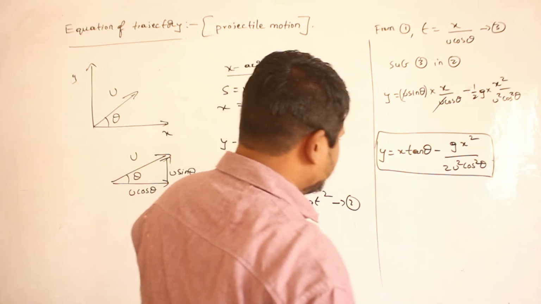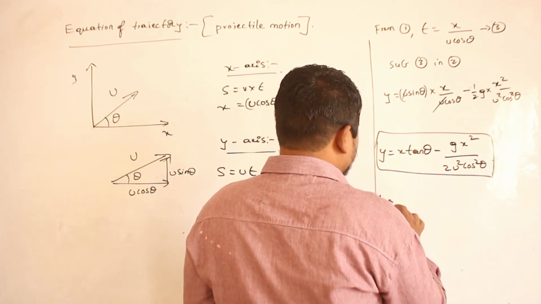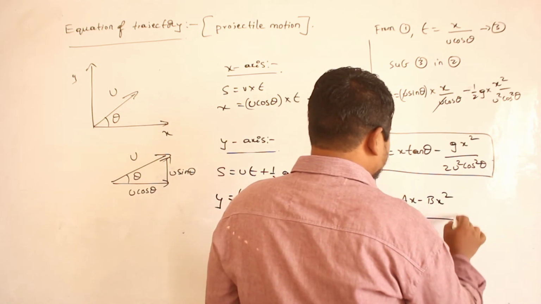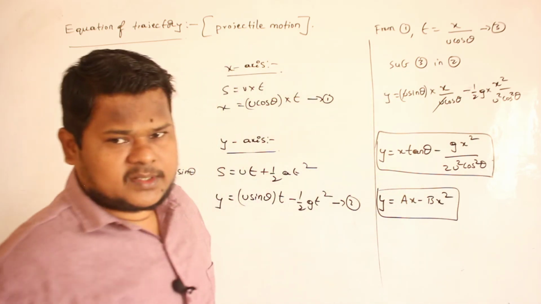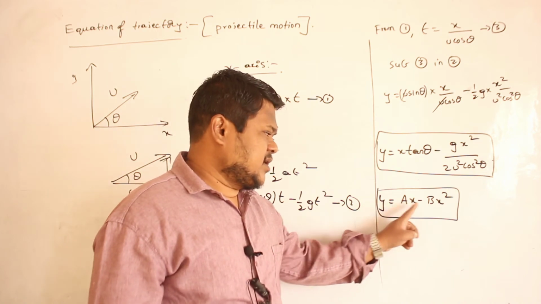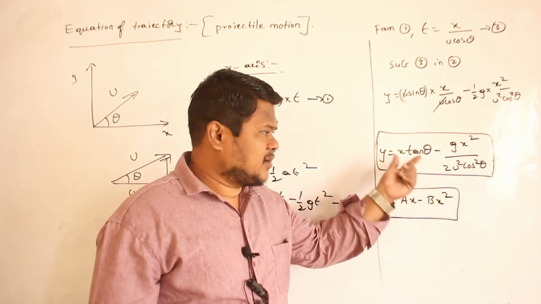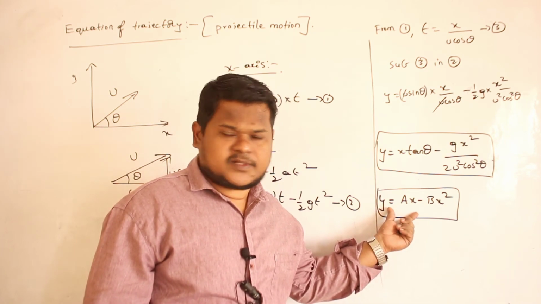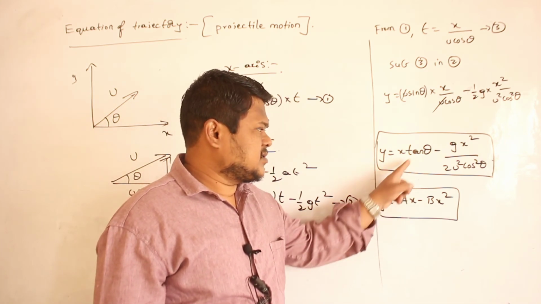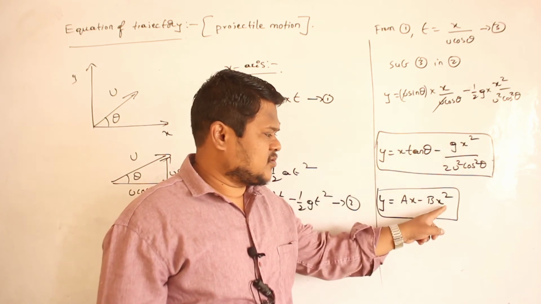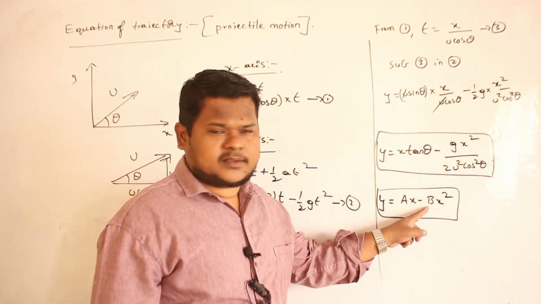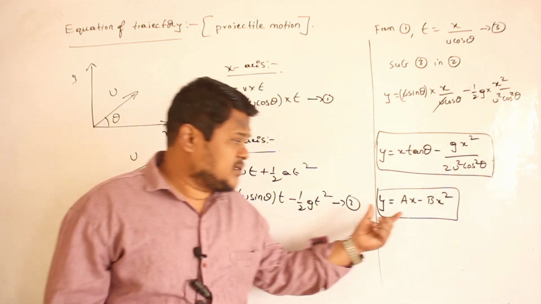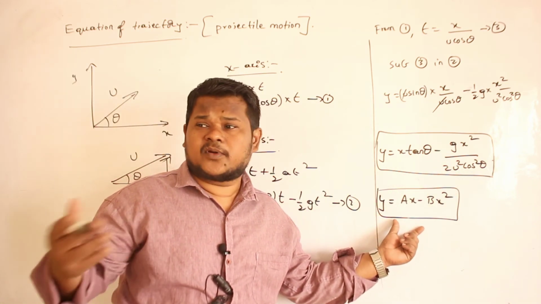So now if you see this relation, it is in the form of y is equals to ax minus bx square. It is of this form, no? Above equation, is it present in this format or not? Definitely it is present, no? So a means tan theta. So here I have x square. B, what is meant by b here? G by 2u square cos square theta. Understood now? And this is the equation of a parabolic path.